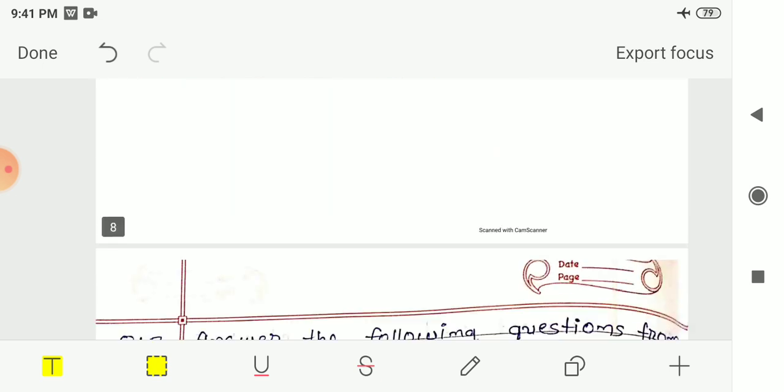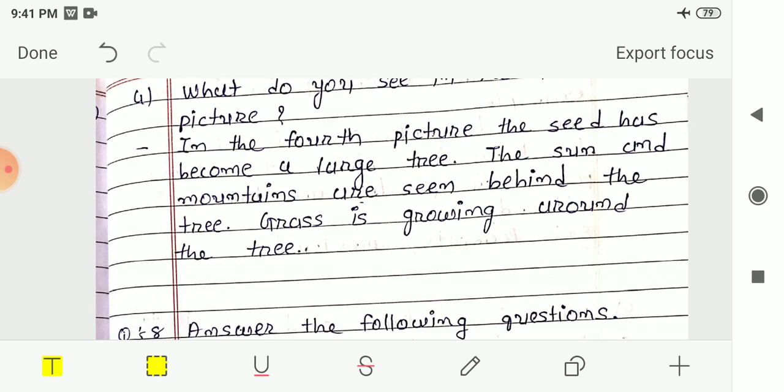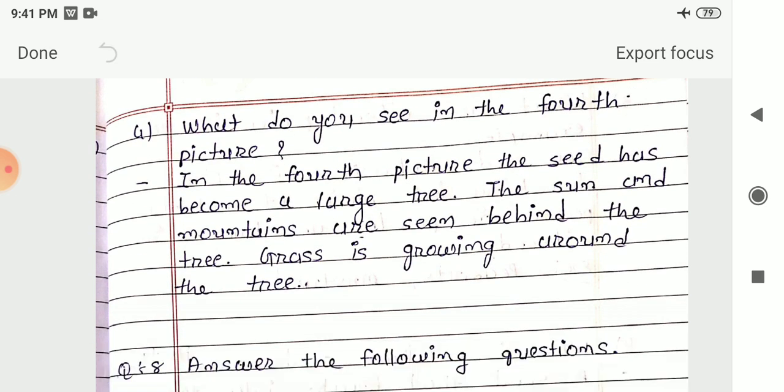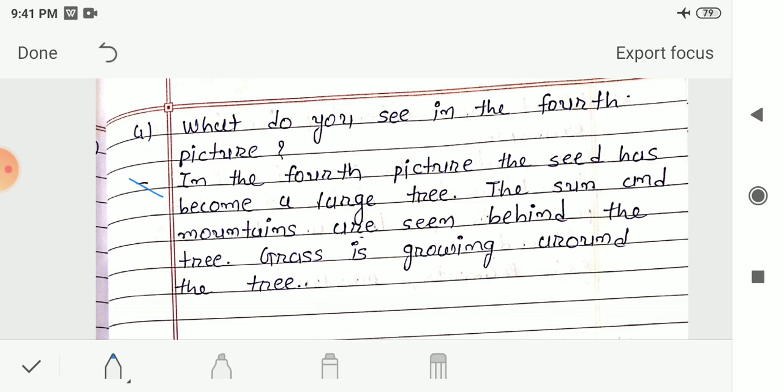So now let us see the answer for this question. In the fourth picture, the seed has become a large tree. The sun and the mountains are seen behind the tree, and grass is growing around the tree.